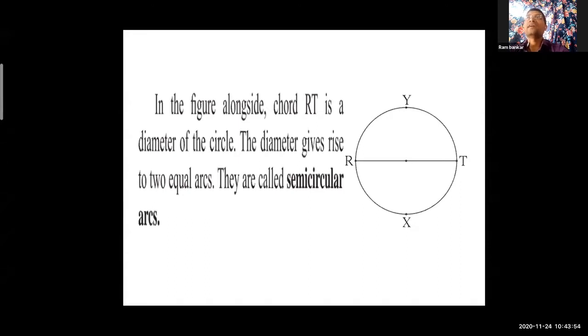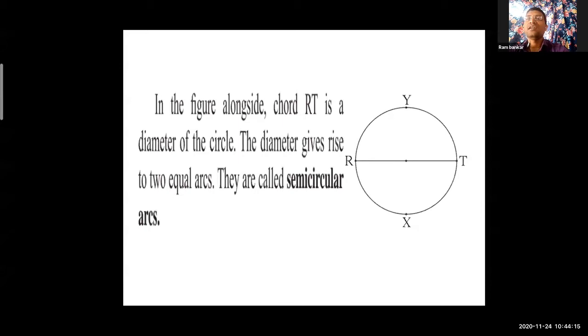Angles are acute angle, obtuse angle, and right angle. Now a right angle is of how many degrees? Everybody knows, a right angle is of 90 degrees. Just like that, a circle is also measured in degrees, that is 360 degrees.